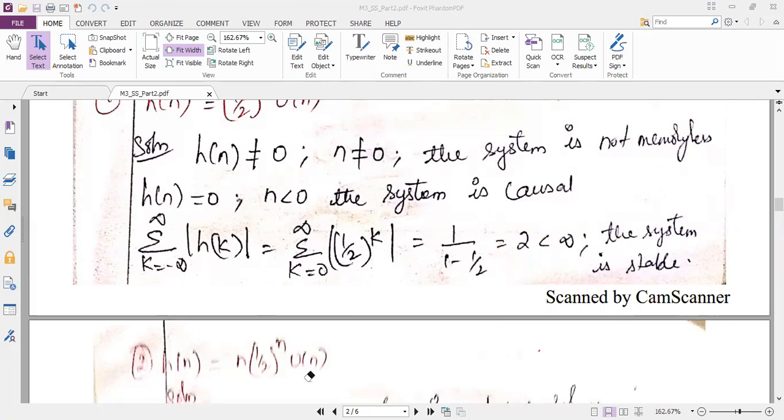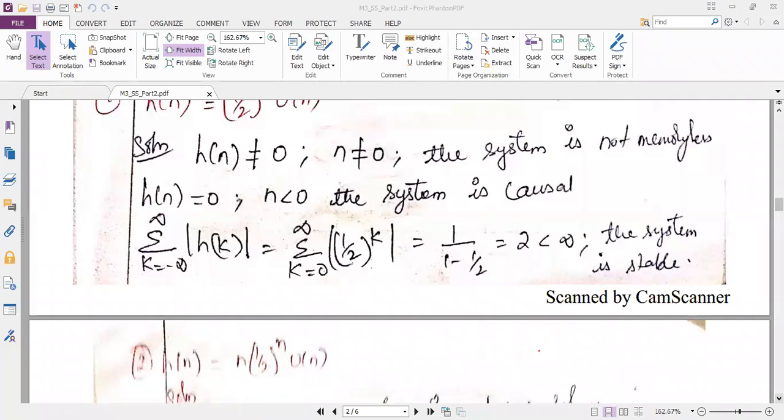So I want you to copy the next problem. h of n is equal to n into 1 by 2 power n, into u of n. Seeing the question, you can immediately tell me whether it is memoryless or not, and whether it is causal or not. Not memoryless. And what about causality? It is causal. So the first two steps are very easy, but the third step here is n into 1 by 2 power n into u of n.